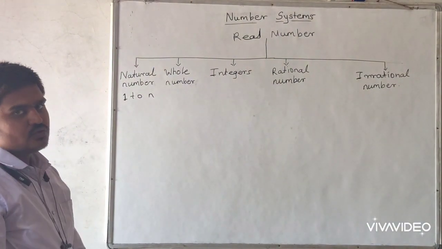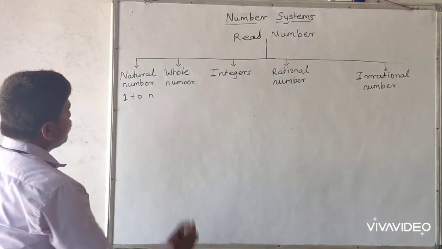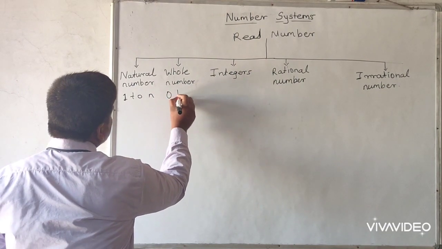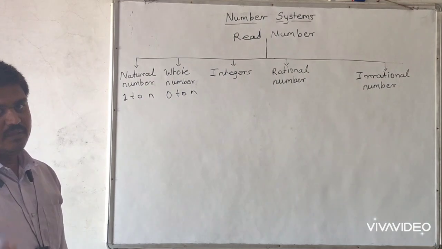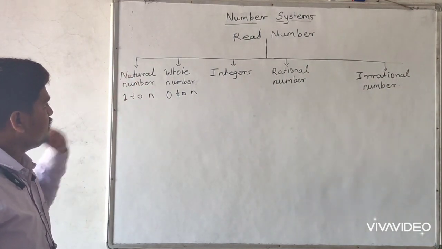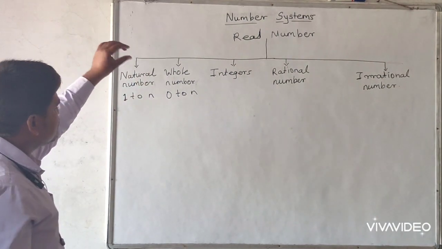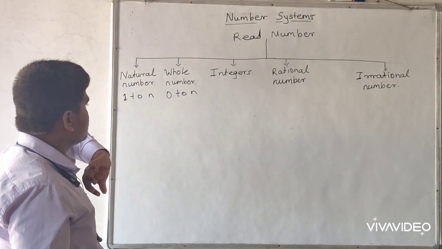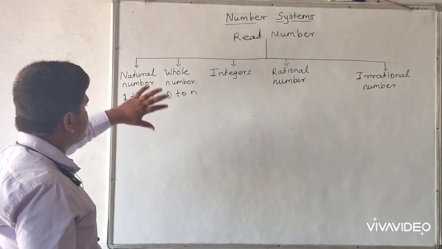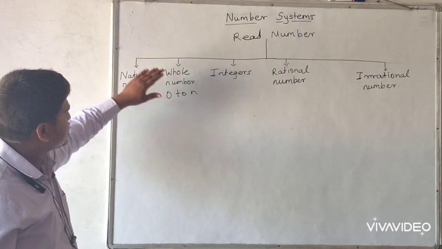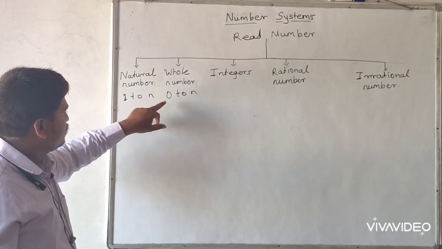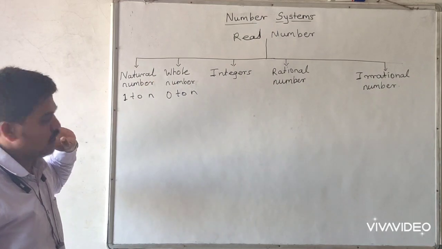Then whole number. Whole number means the numbers which start from 0 up to infinity. All these numbers are contained in whole number. So simply we can say that 0 together with the natural numbers is called whole number. All natural numbers are contained in whole numbers, so 0 is the extra number in whole numbers.